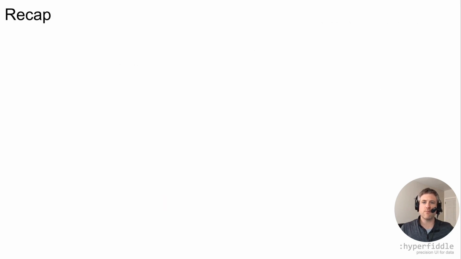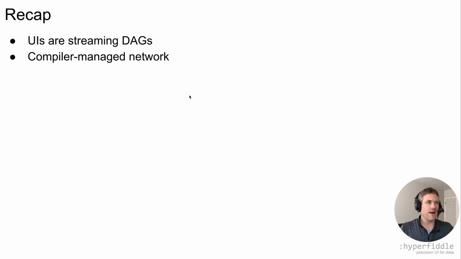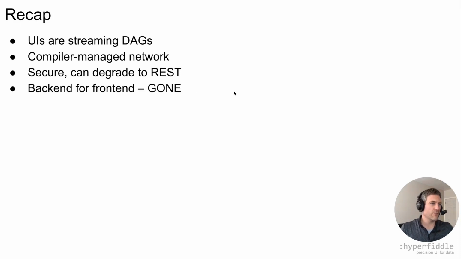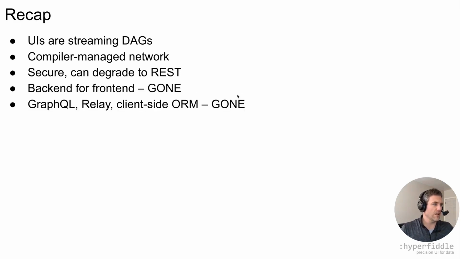All right, let's quickly recap what we've seen. Compiler managed network, this is so important. The compiler will produce better netcode than you could ever achieve by hand, regardless of the composition depth or how dynamic your application is. You know how every SaaS tool lags these days? Framing it as a compiler optimization problem is how you solve that. Backend for frontend pattern, gone. GraphQL, gone. Your whole web framework is gone.